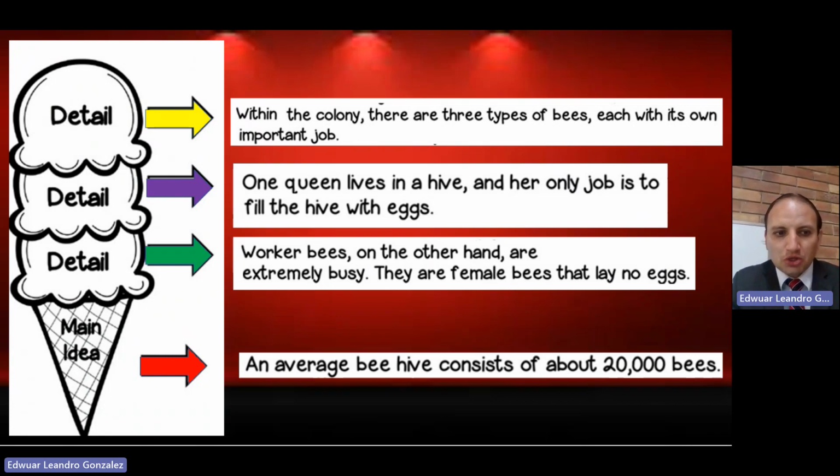You can use this structure of main idea and details not only to understand a text, but also when you want to write a text, okay? So you think about the main idea first, what do you want to write about, something very general, and then with details, you can start working on that. If it is writing, or in this case, if it is the ideas to comprehend and understand a text.